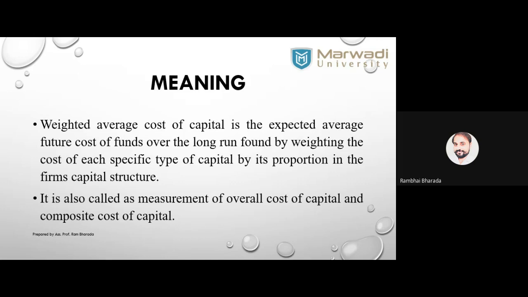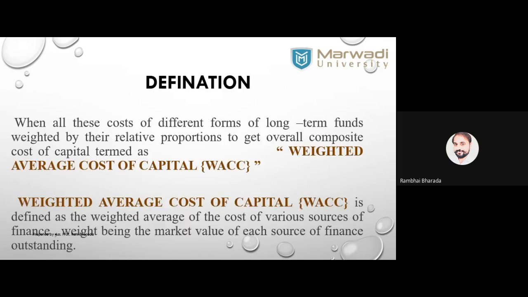This average cost is also known as overall cost of capital and composite cost of capital. It is also known as overall cost of capital, composite cost of capital, total cost of capital, or weighted average cost of capital. These four are the names. Some definition is given to you. When all the costs of different forms of long-term funds are weighted by their relative proportion to get the overall composite cost of capital, it is termed as weighted average cost of capital.